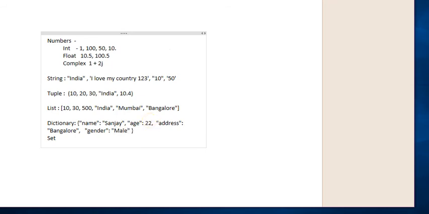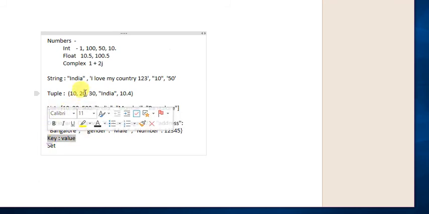And a number key, colon, some number. So this is how we create a dictionary in Python. The thing to remember here is that a dictionary always uses key and value in pairs separated by a colon. This is the point to remember for dictionary.